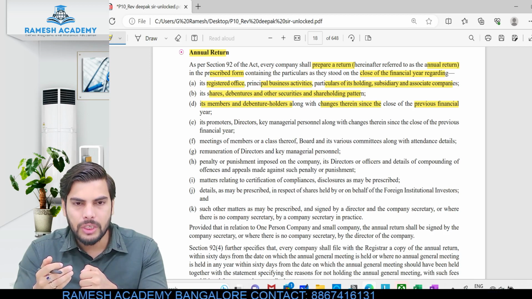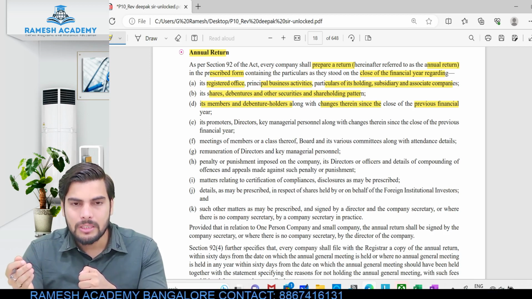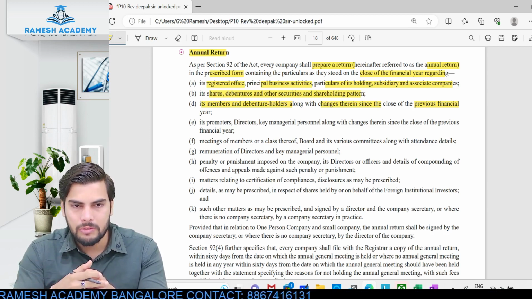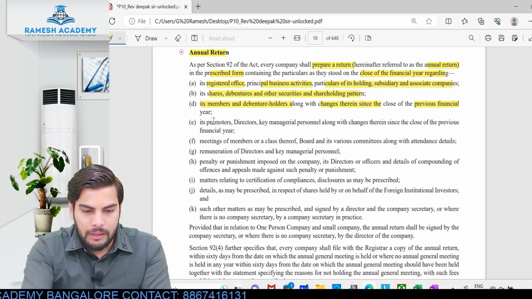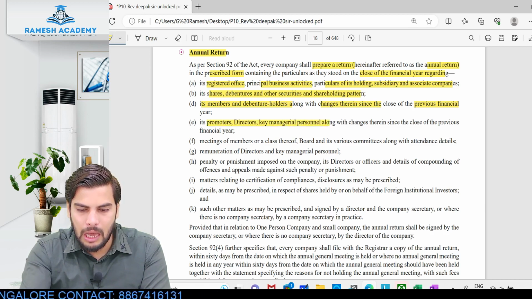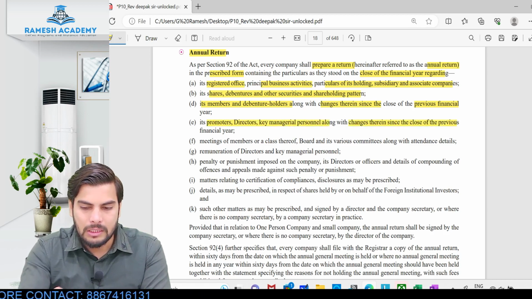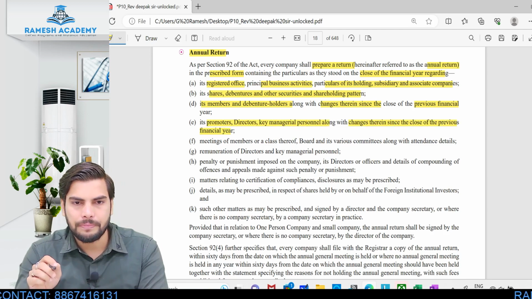If a particular shareholder is selling his share, there will be certain changes happening in the capital structure. Such changes will be mentioned in this annual return. Okay. The next thing is the promoters, directors, key managerial personnel along with changes therein, since the close of the previous financial year.